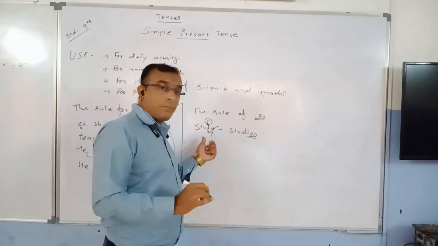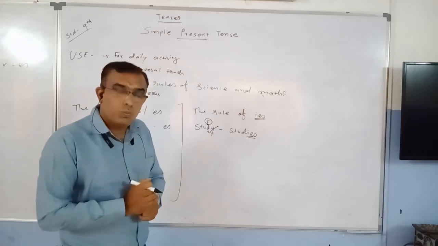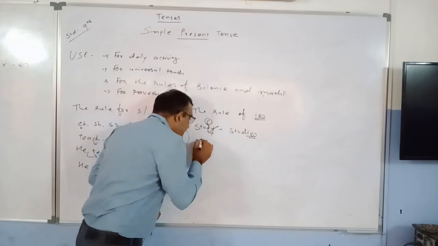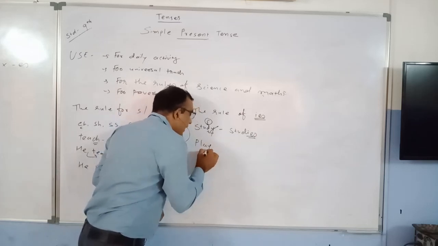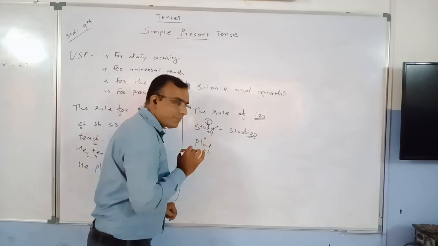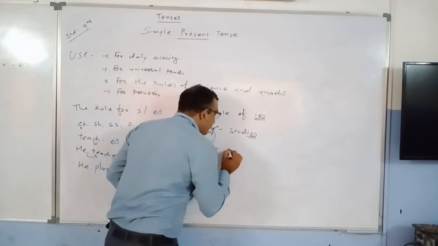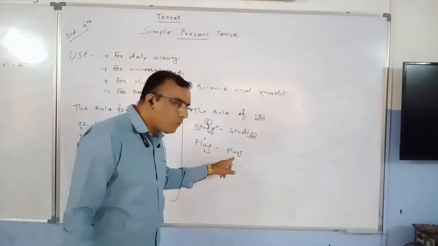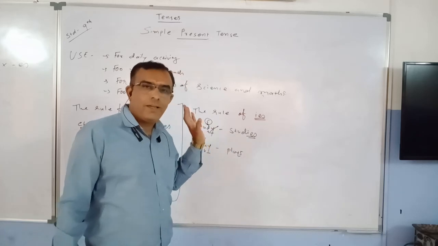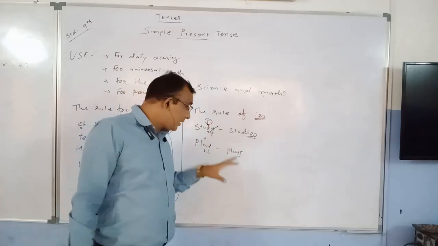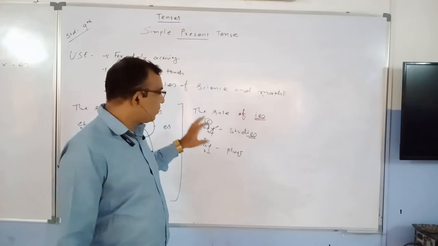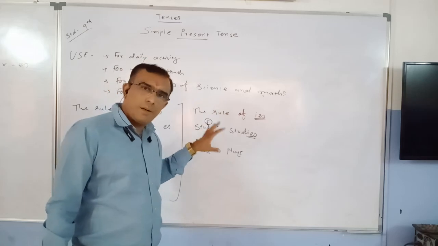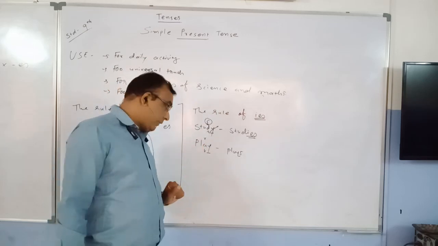If before Y there is a vowel, what to do? Okay, if before Y any vowel is there, just like play, Y is there and before it what is this? It is a vowel. Then you have to put simply S, nothing else. Don't remove Y and don't put IES. Many students make mistakes in such kinds of things. So keep this in your mind properly. Learn the rule of the simple present properly and practice on it.